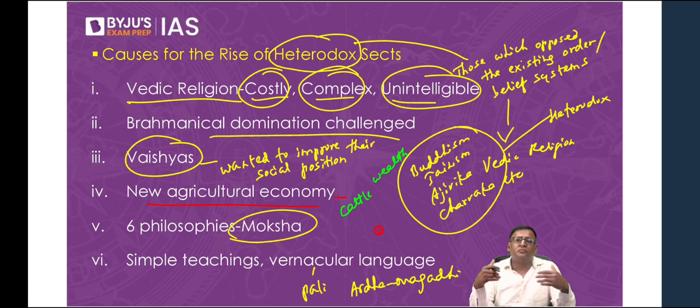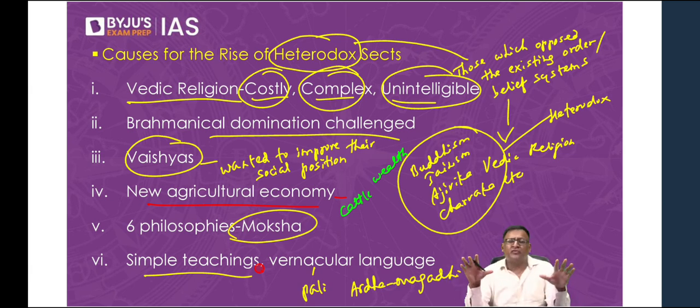People could easily understand what Buddha or Mahavira was telling them. Their teachings were very simple to understand, devoid of any rituals or sacrifices. No method to follow, no rituals to follow. It was more ethical and moralistic in nature, how a person is supposed to conduct himself in his family and in society. And they spoke in the vernacular language, and therefore their teachings became very popular. These are the various reasons for the rise of heterodox sects, the rise of Buddhism and Jainism.